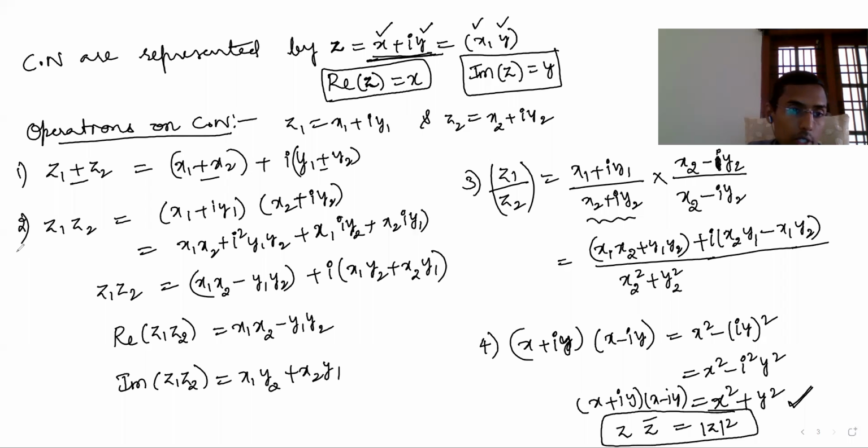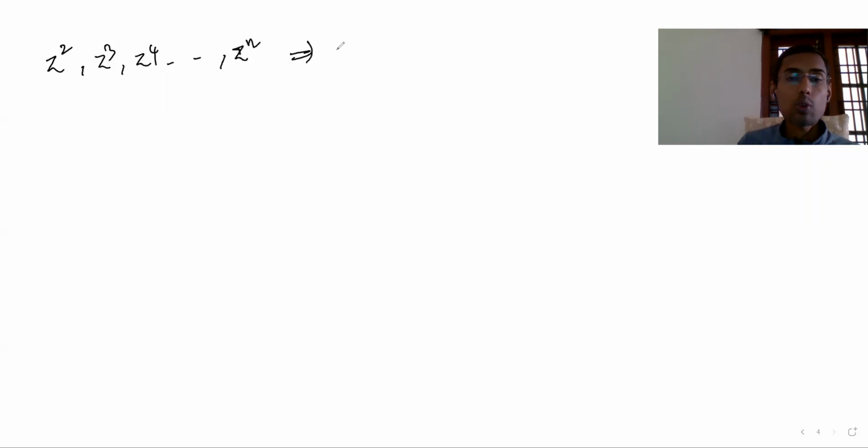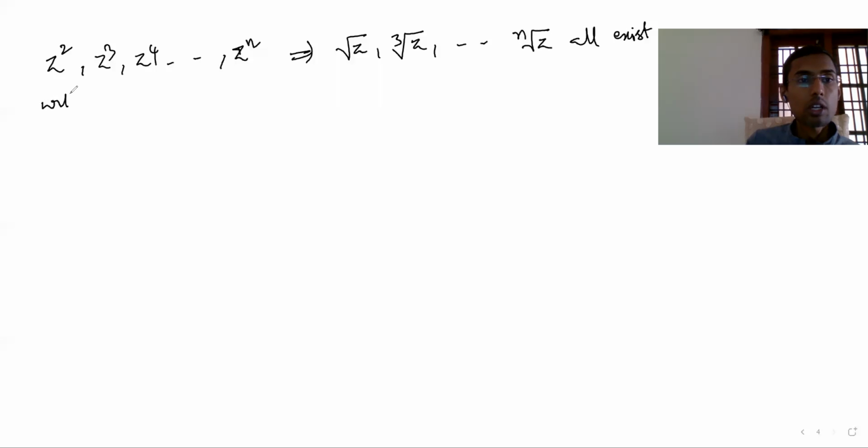When multiplication exists, z square exists. Understand, z cube exists, z power 4 exists, and so on up to z power n exists. That implies the square root of z exists, the cube root of z exists, and so on up to the nth root of z. All exist with the definition of multiplication.